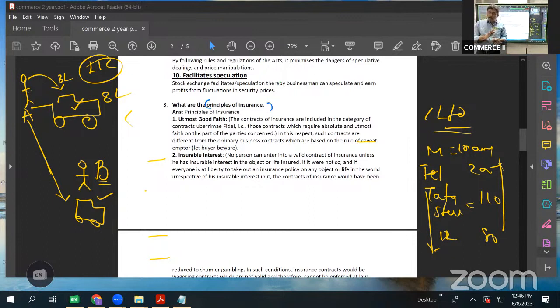Am I right? So if I want to take an insurance policy, I have to have insurable interest in that. Insurable interest means its existence or non-existence should directly affect me. Then only I can take insurance on that life or the asset. Okay.